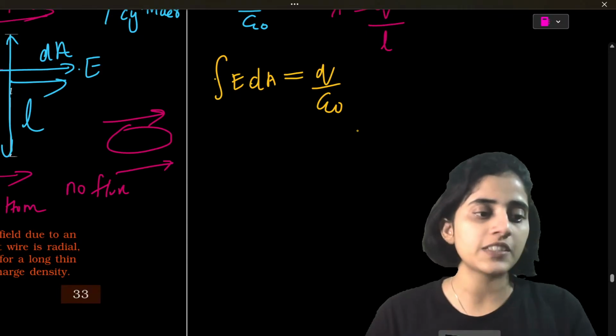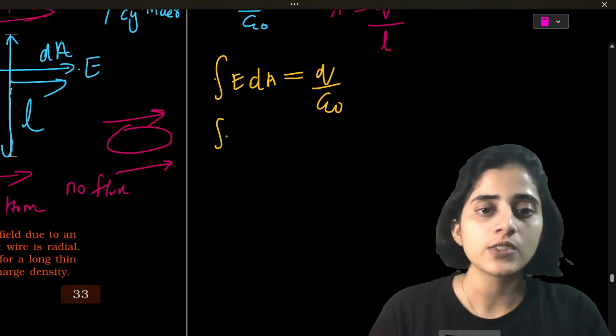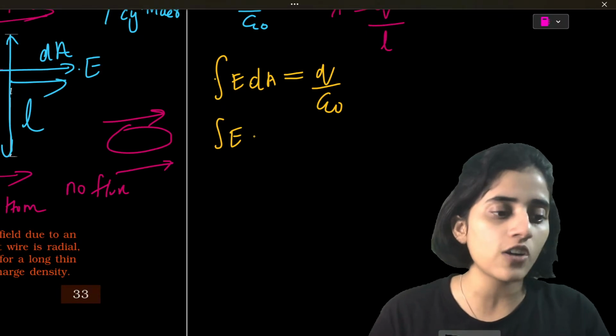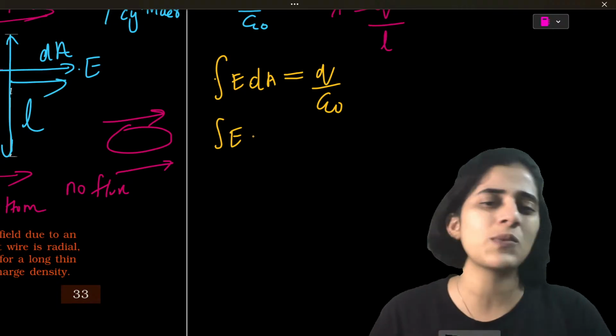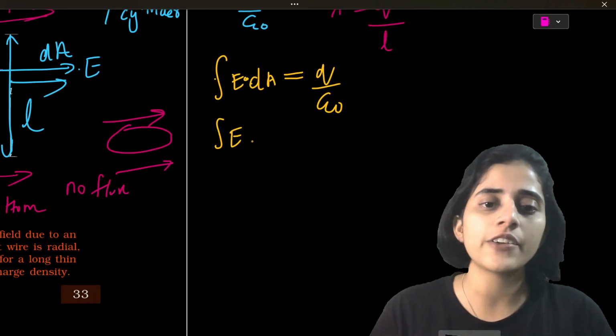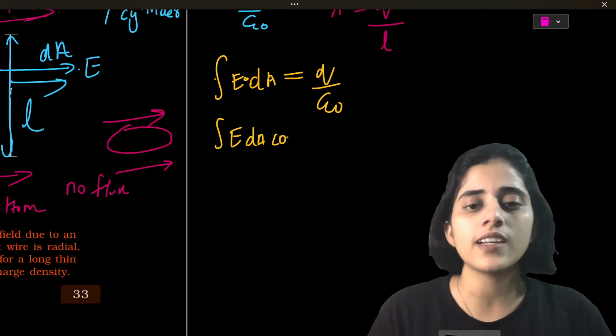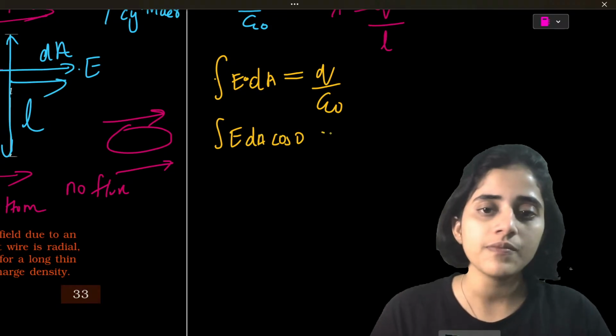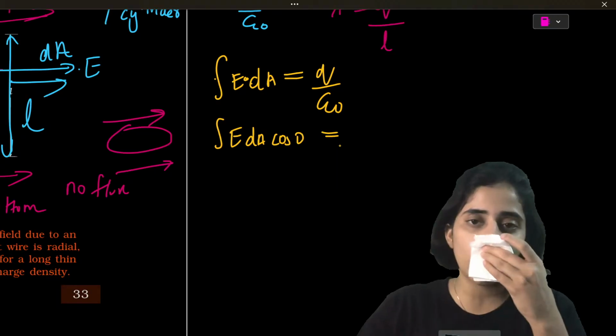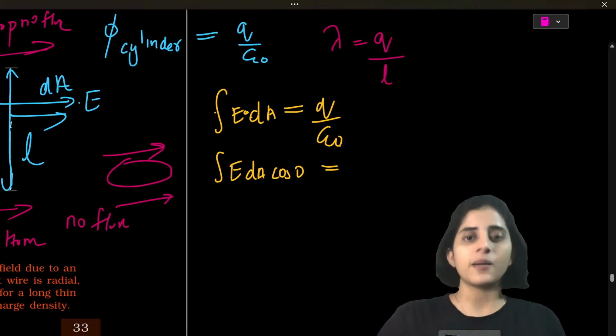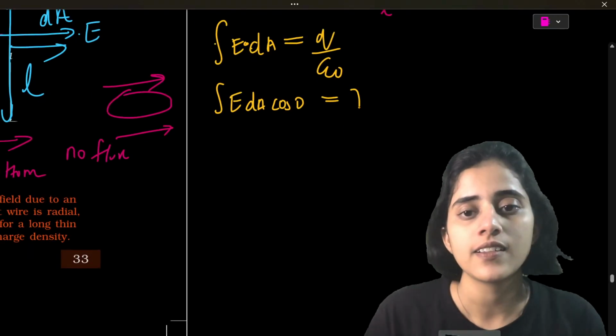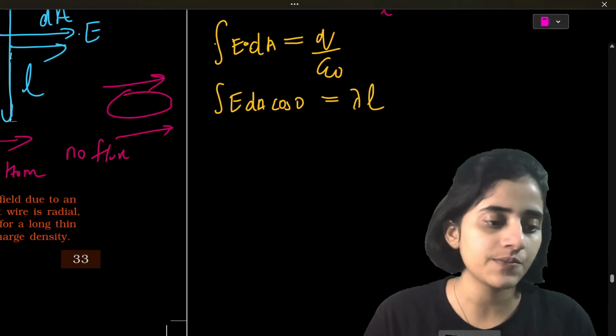Yes, this much everybody agrees with me. So this is going to be E dA cos theta, which is cos 0, 1. So E dot dA will be E dA cos 0. And what is Q going to be equal to? Lambda into L. Lambda L.